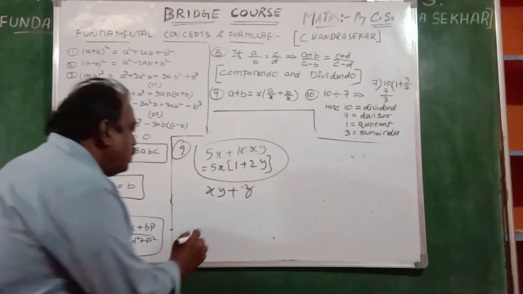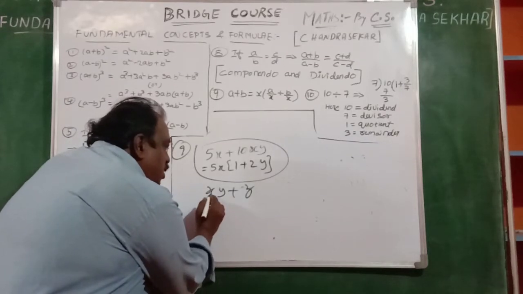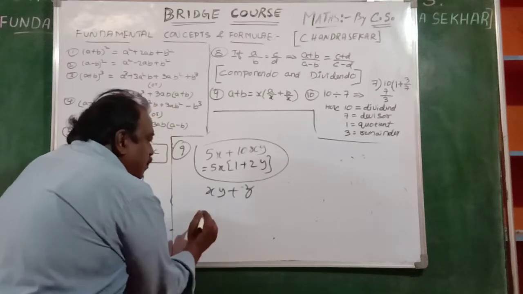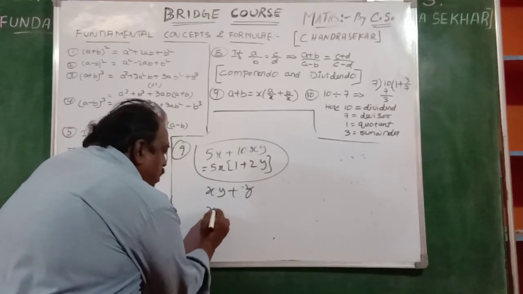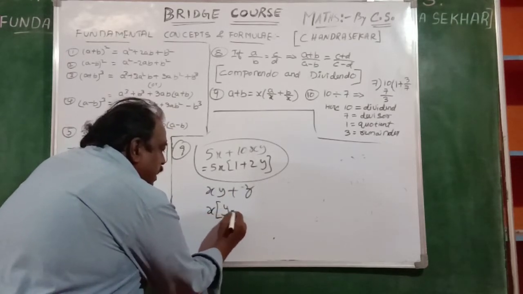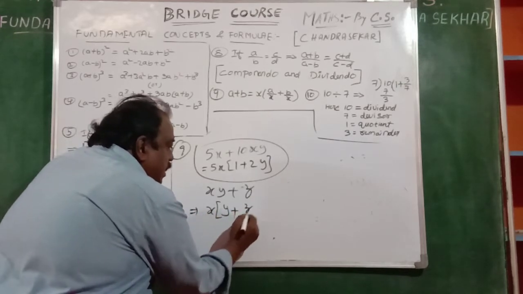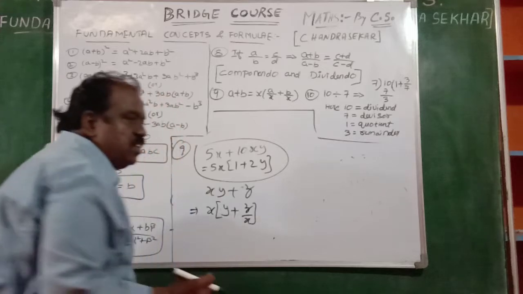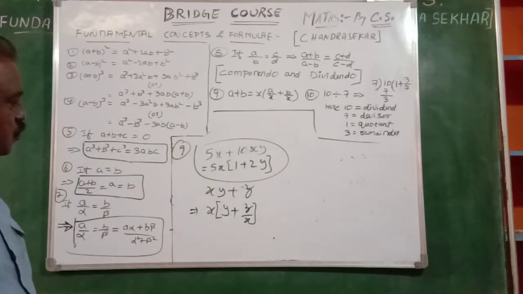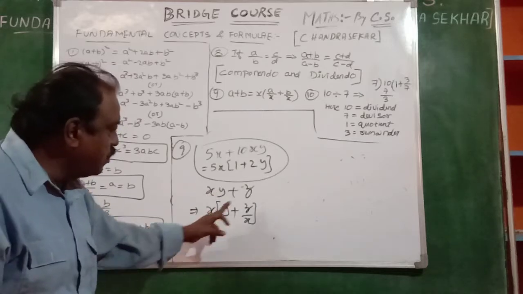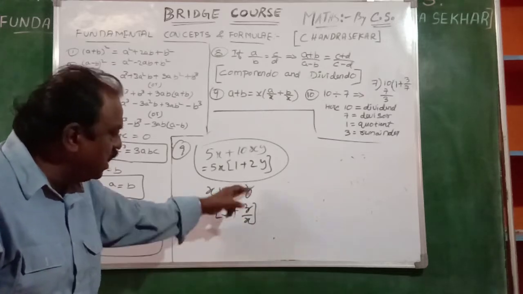But here x is common in the first term, but x is not there in the second term. But we may take x as common: x times (y plus z by x). Of course, it is a simple concept. How is it possible? x into y is xy. x into z by x, x cancels, we get z.